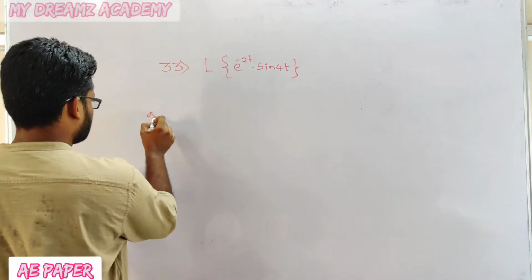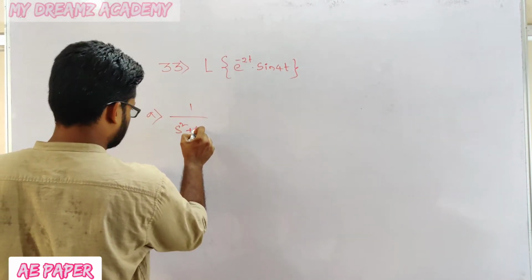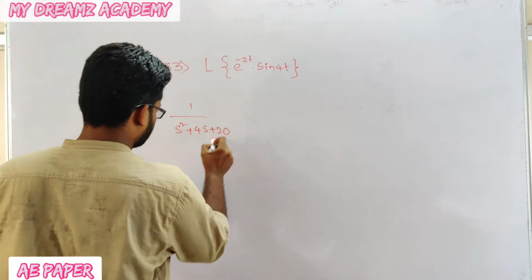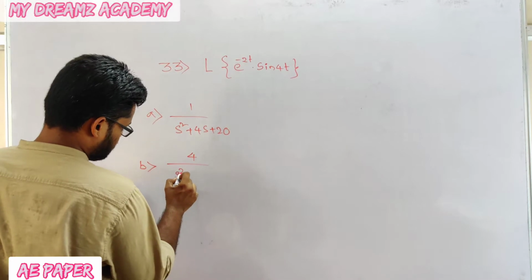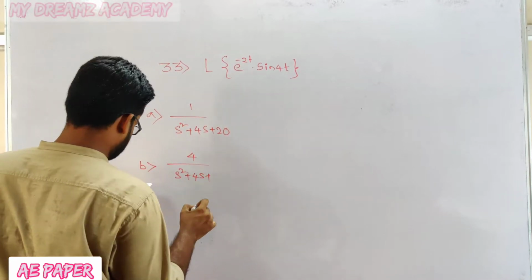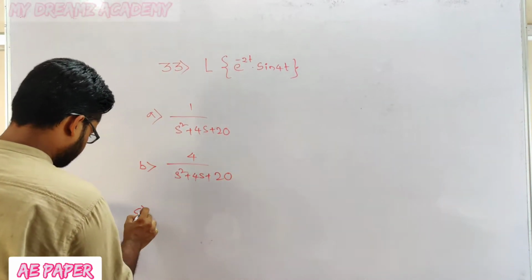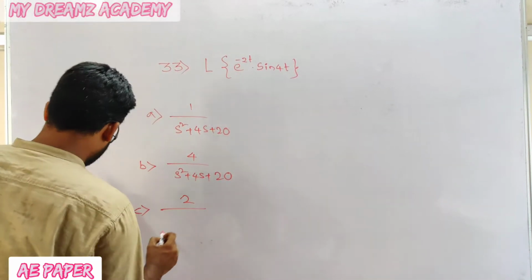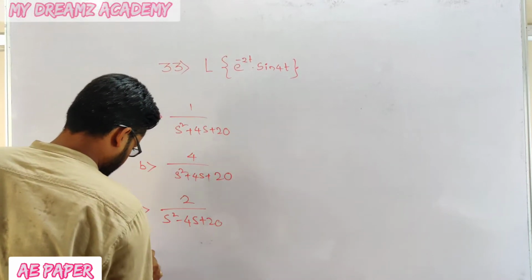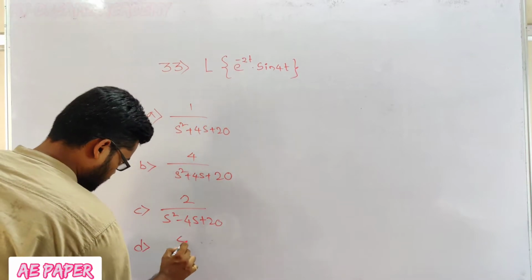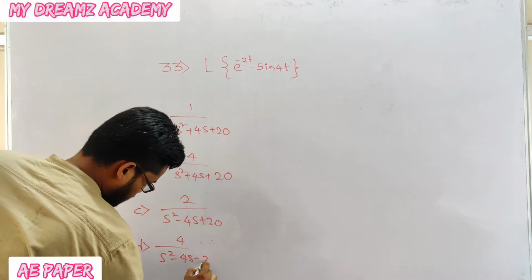Option A, that is 1 by s square plus 4s plus 20. Next option B, that is 4 by s square plus 4s plus 20. Option C, that is 2 divided by s square minus 4s plus 20. And option D, that is 4 by s square minus 4s minus 20.